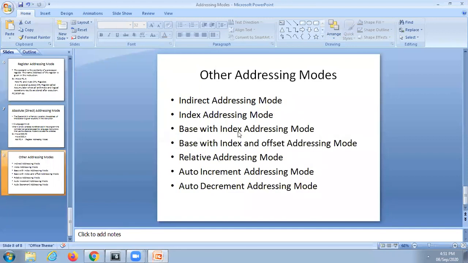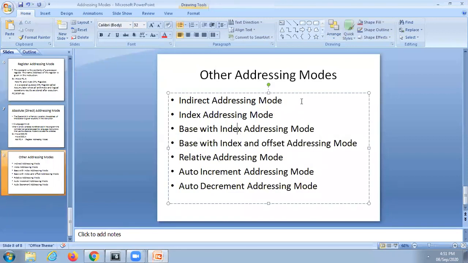On the eighth slide I have only given the list, because it takes more time. Each one requires a minimum of 10 to 15 minutes. All these addressing modes are in addition to those four: indirect addressing mode, then index addressing mode, base index addressing mode, then base with index and offset, then relative addressing mode, then auto increment and auto decrement.